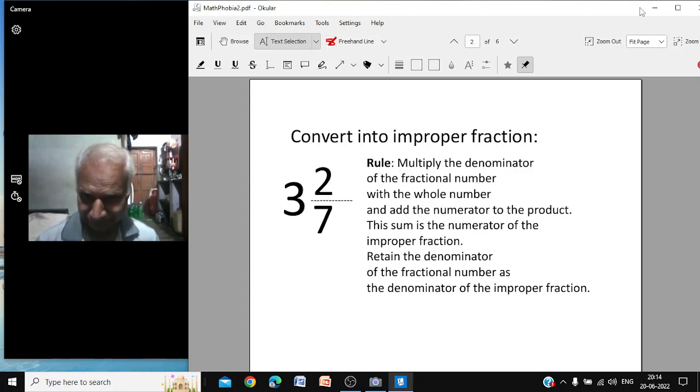खैर कोई बात नहीं. Rule: multiply the denominator of the fractional number with the whole number and add the numerator to the product. The sum is the numerator of the improper fraction. Retain the denominator of the fractional number as the denominator of the improper fraction. This is a rule which is enough to give jitters to anyone.